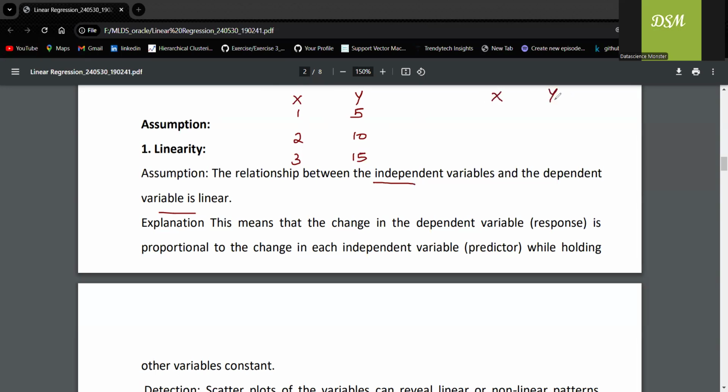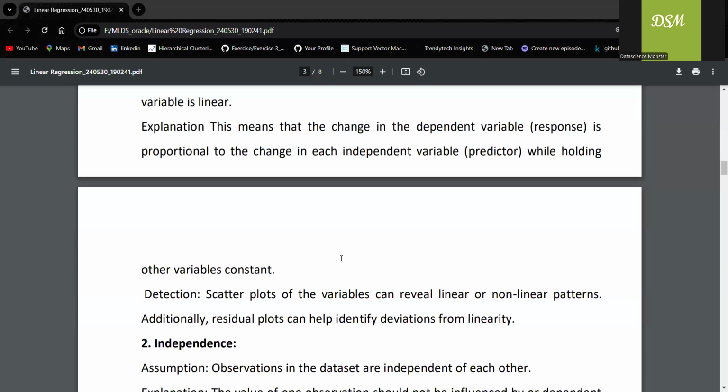When it is not linear, for example, I'm writing 5, 10.4, 15.9. So now you can see that it is not linear. So in this particular case, linear regression may not work well. The linear regression model works well when the relationship between the independent variable and the dependent variable is linear, right? So that's the first point.